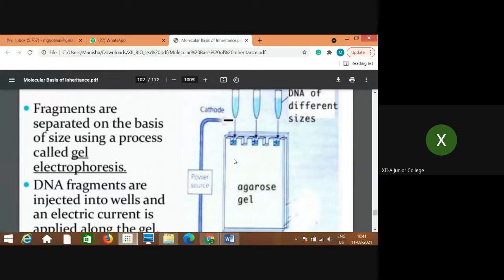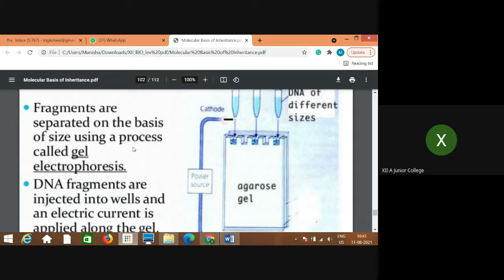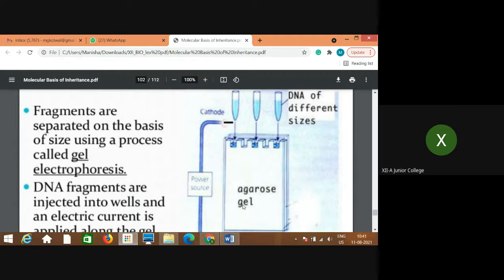These fragments, called restriction fragments, are to be separated as per their length, and as per the size of these fragments they can be separated using gel electrophoresis. Gel electrophoresis is a technique where agarose gel is used. This is the picture you can see here.